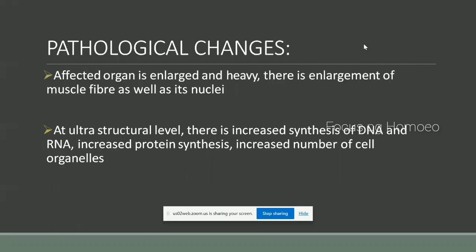What pathologic changes happen in hypertrophy? As I already told you, there is no change in number, only the size increases. So the affected organ is enlarged and heavy. There is enlargement of muscle fibers as well as their nuclei. At the ultrastructural level, there is increased synthesis of DNA and RNA, increased protein synthesis, and an increased number of cell organelles.